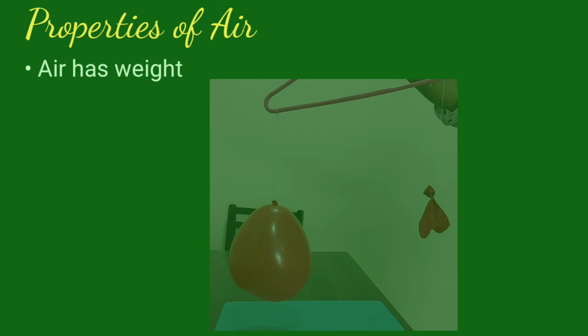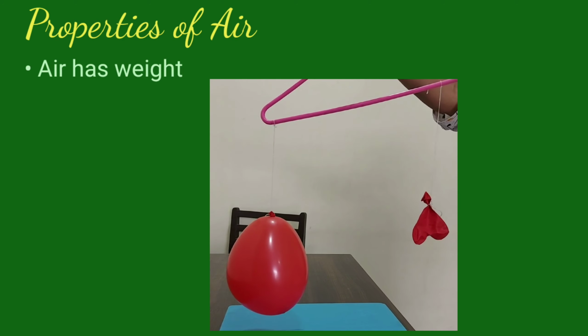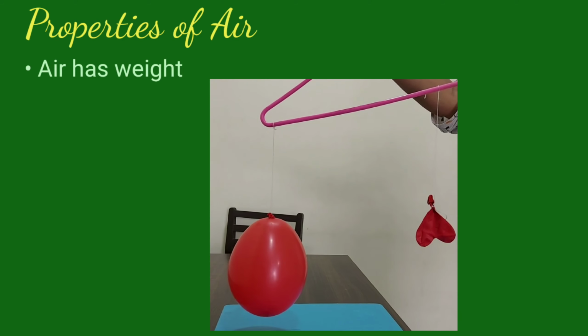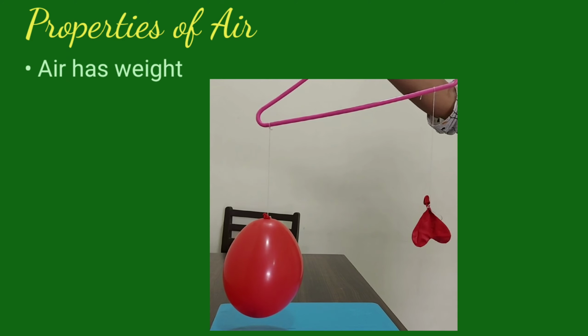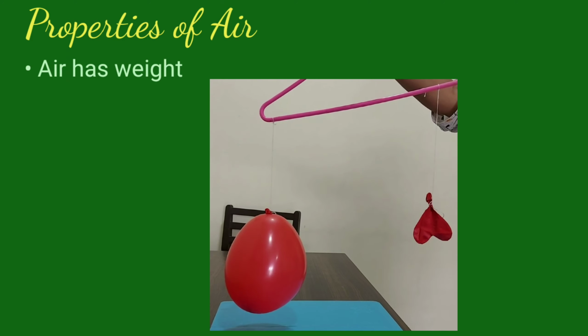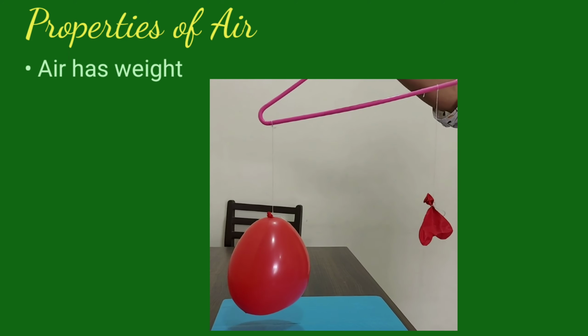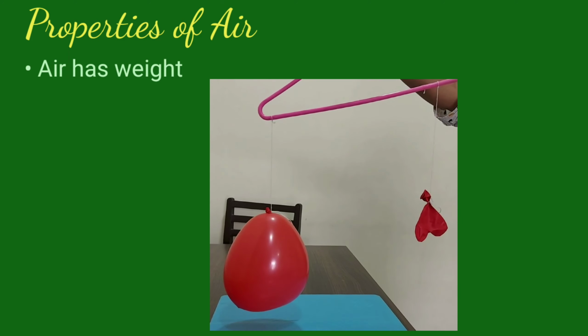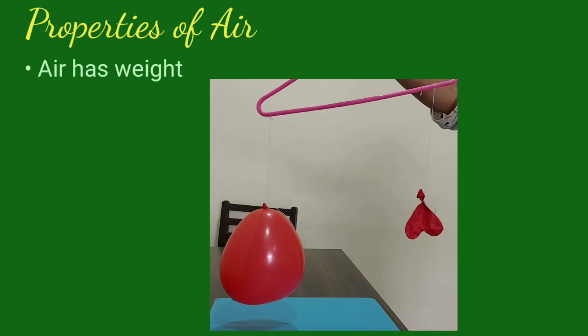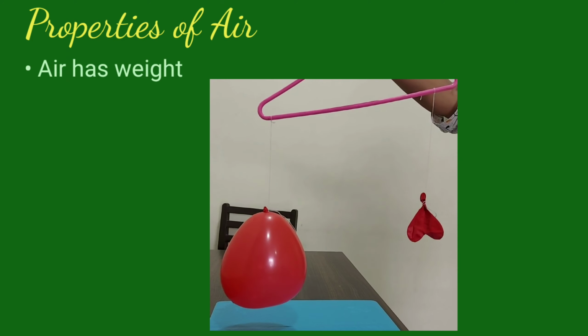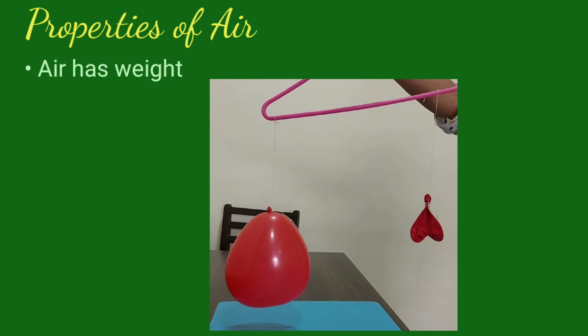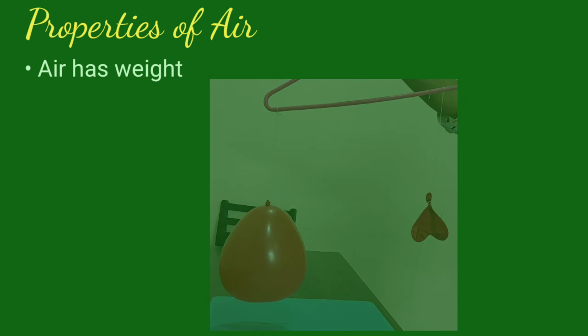Now on one side you will see an inflated balloon filled with air, and next is a deflated balloon. The inflated balloon side is a little heavier. So that shows that air has weight.